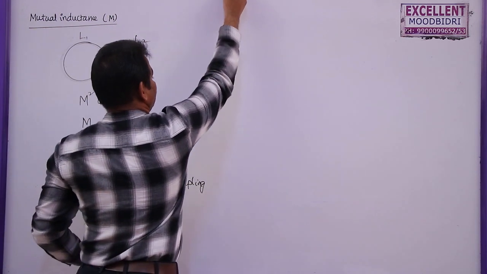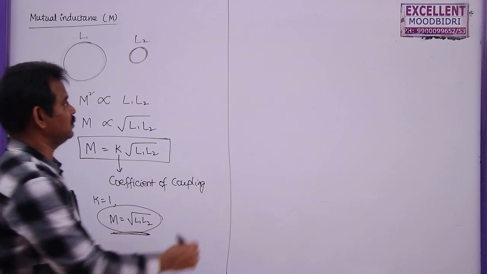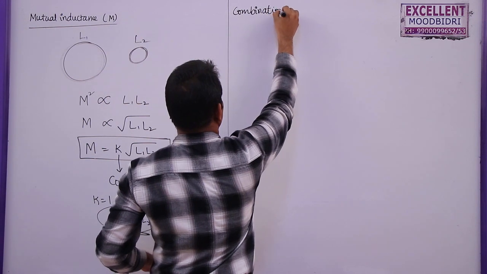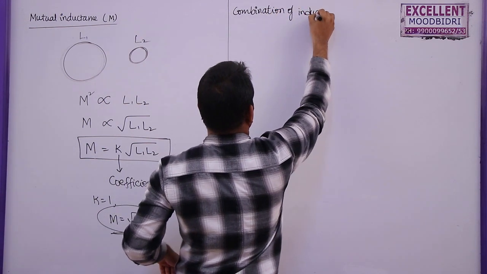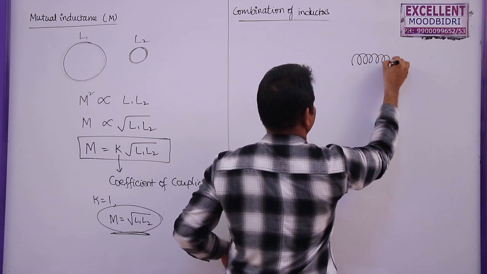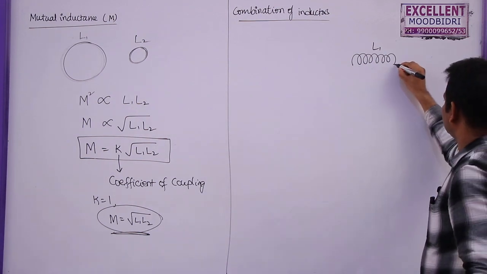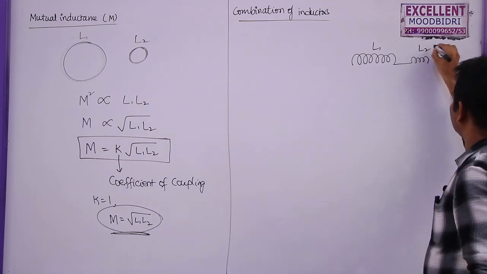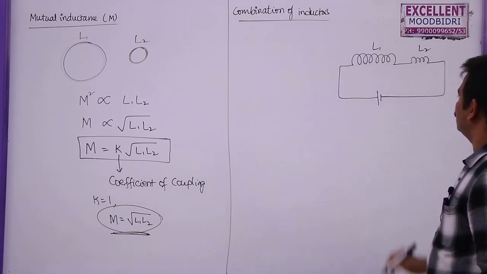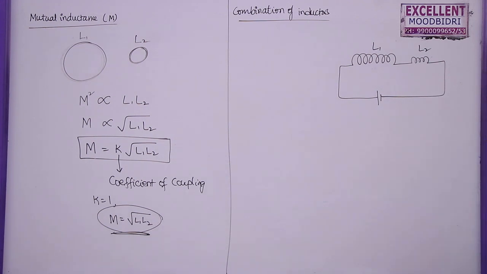Now, combination of inductors. If you join two coils, this is the first coil having self inductance L1, and it is connected to another coil of self inductance L2, and let us say these two are connected to a battery. So what is the effective self-inductance of this combination?